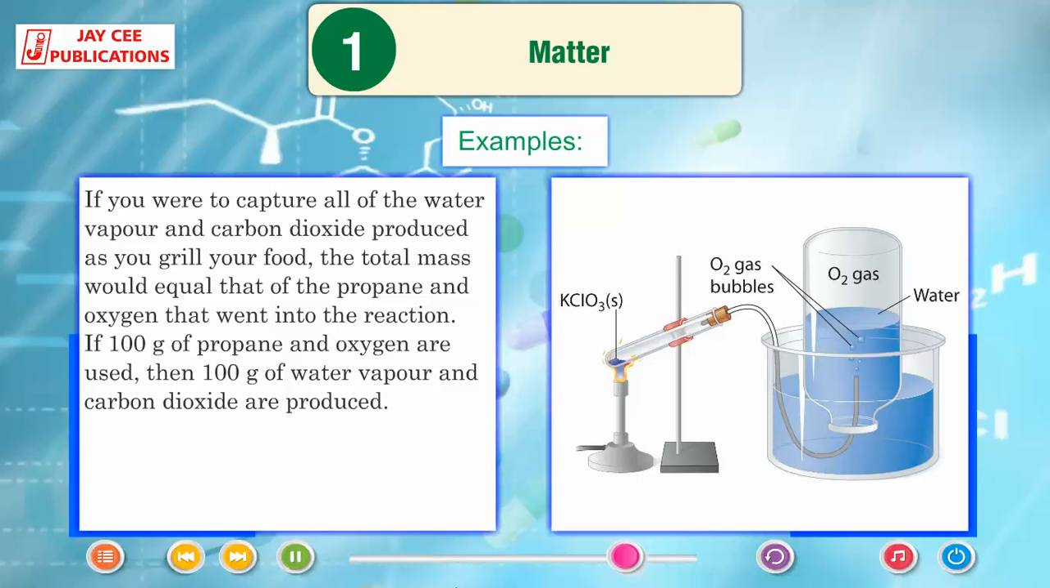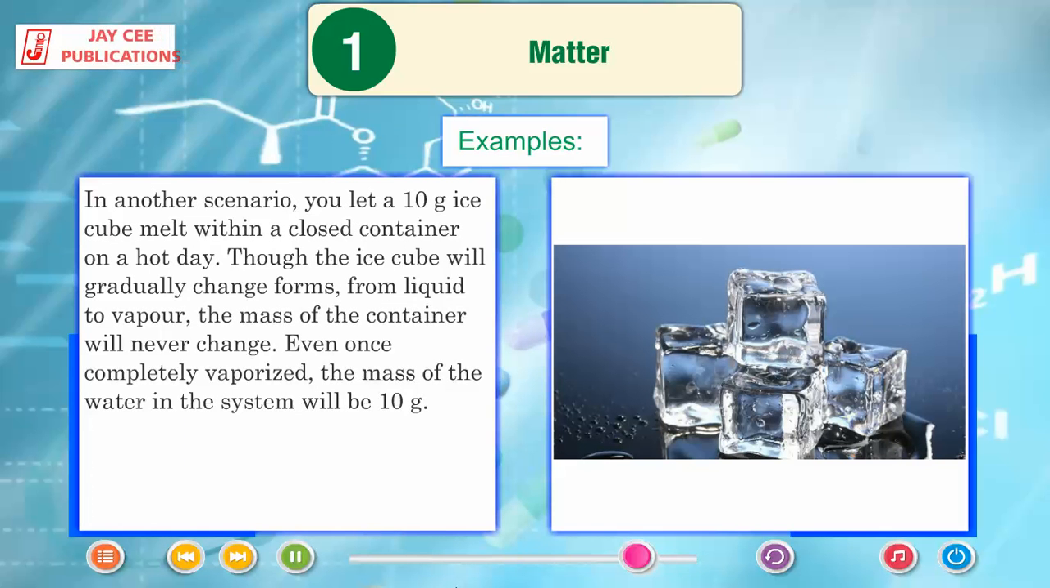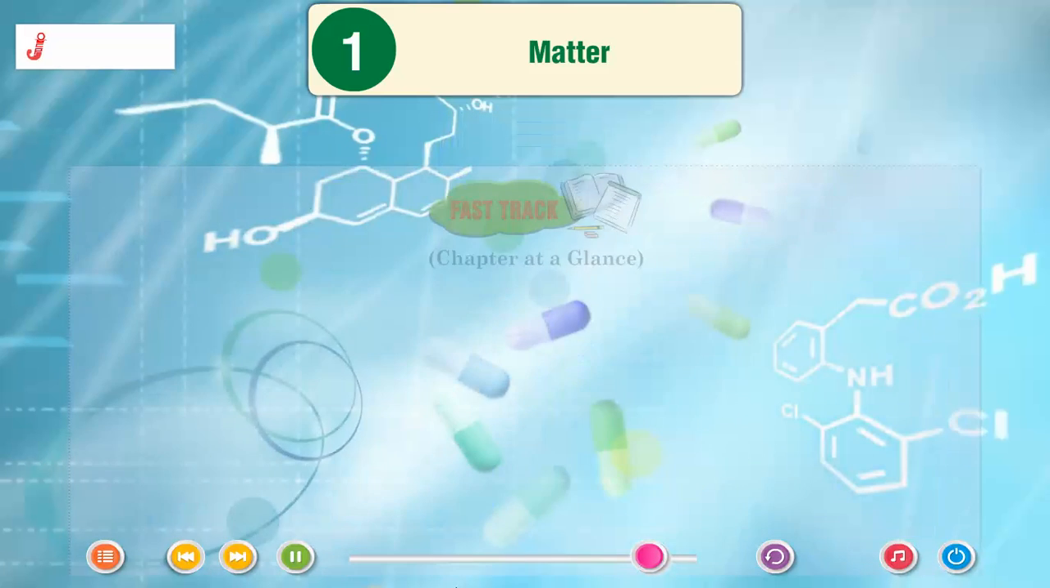If you were to capture all of the water vapor and carbon dioxide produced as you grill your food, the total mass would equal that of the propane and oxygen that went into the reaction. If 100 grams of propane and oxygen are used, then 100 grams of water vapor and carbon dioxide are produced. In another scenario, you let a 10 gram ice cube melt within a closed container on a hot day. Though the ice cube will gradually change forms from liquid to vapor, the mass of the container will never change. Even once completely vaporized, the mass of the water in the system will be 10 grams.